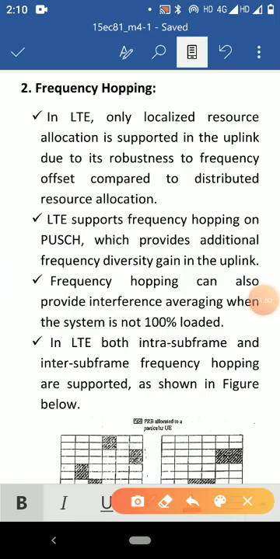Second one, frequency hopping. In LTE, only localized resource allocation is supported in the uplink due to its robustness to frequency offset compared to distributed resource allocation. LTE supports frequency hopping on the physical uplink shared channel, which provides additional frequency diversity gain in the uplink. Frequency hopping can also provide interference averaging when the system is not 100% loaded.